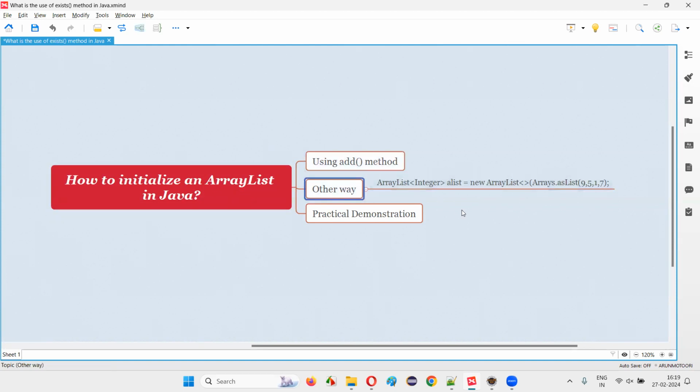The other way is a shortcut way where we don't need many lines. While creating the ArrayList itself, we can pass those elements that you want to initialize to this ArrayList. Okay, in the same line where you're creating the ArrayList, you can specify. These are the two ways. Let me practically demonstrate so that you will understand how to initialize an ArrayList in Java in these two